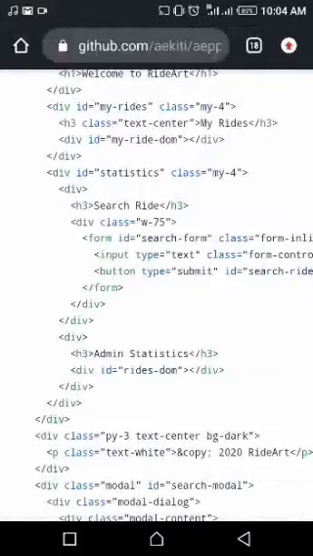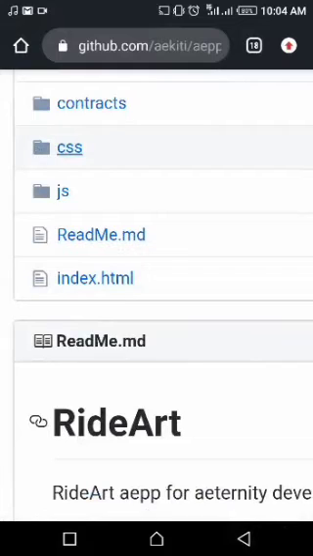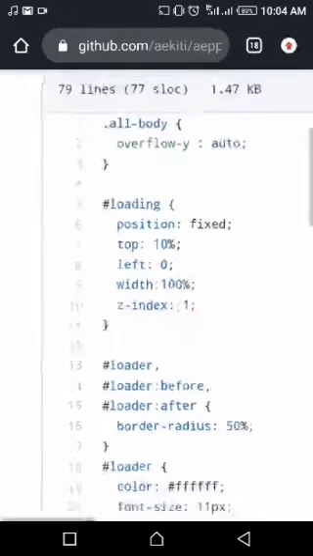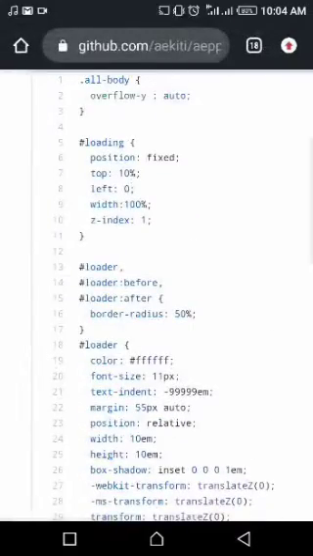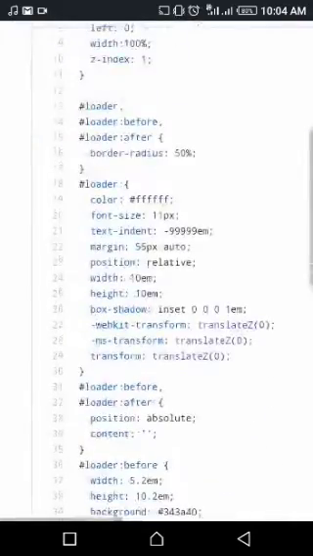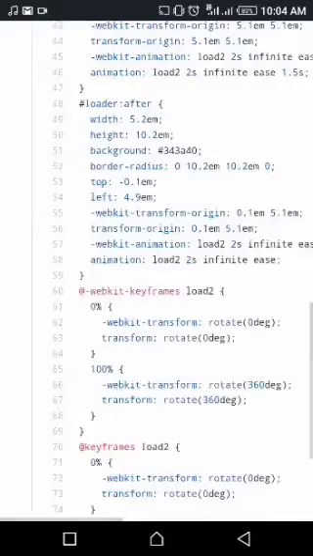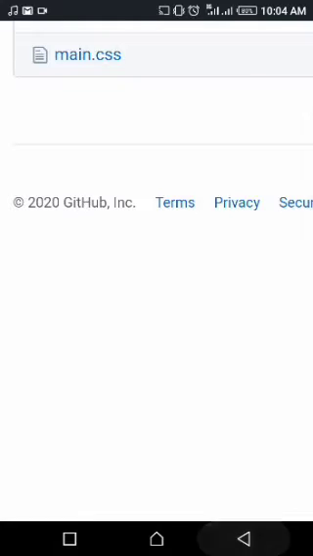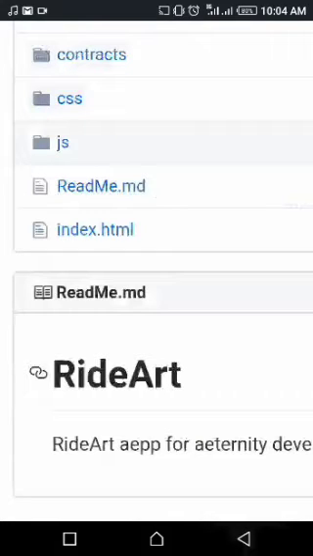And let me go to my CSS. So the CSS, there's nothing really much about the CSS. We just did the loader, because the loader was not positioned well, so we just positioned the loader well. There's nothing much. And we have to make sure the animation, that's the WebKit keyframes, are okay. We applied it to give it a very good, fixed and firm look of animation. So I'll be moving on to JavaScript.